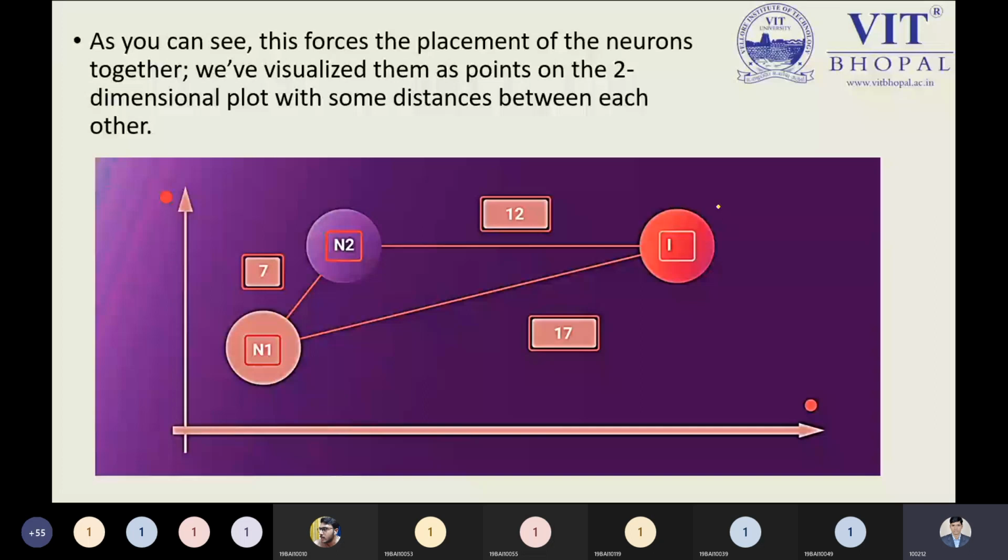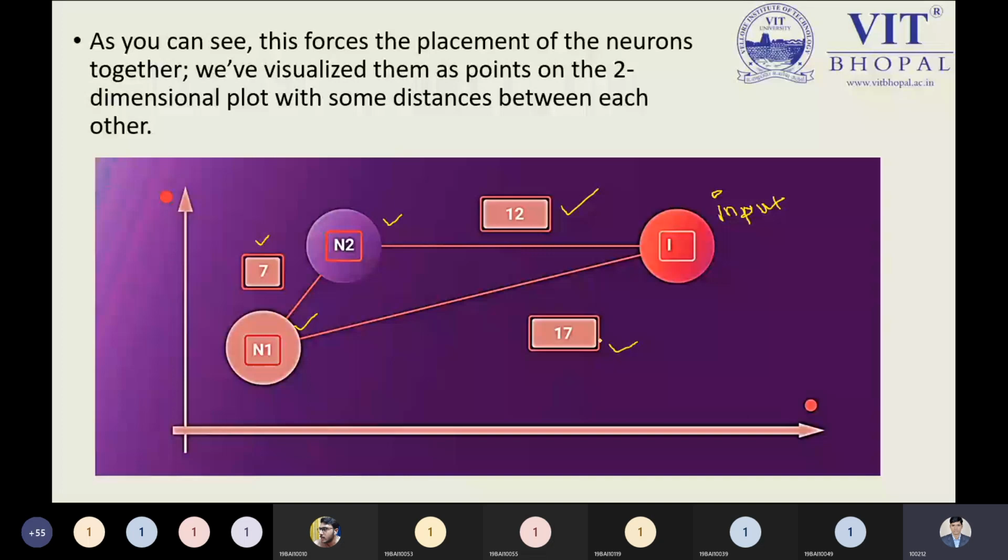See, this is the input vector. Suppose we have this input I, and this node is connected to two other nodes, n2 and n1. If I connect I to n2, I get a distance of 12 or something. And I is connected to n1 directly with some distance, that is 17. But there will also be some distance between n1 and n2, so we have 7. From this portion, you can see which point I must take over here.